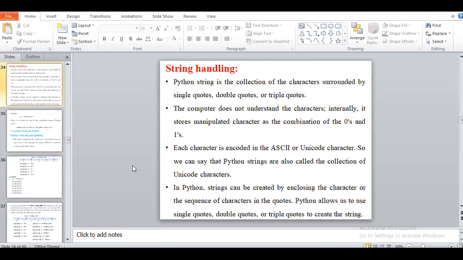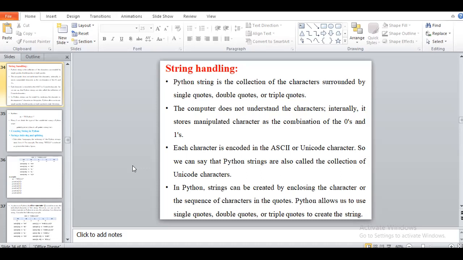String handling. The Python string is a collection of characters surrounded by single quote, double quote, or triple quote. Everyone knows that in Python we use three types of quote: single quote, double quote, and triple quote, for displaying or representing a string in different ways.